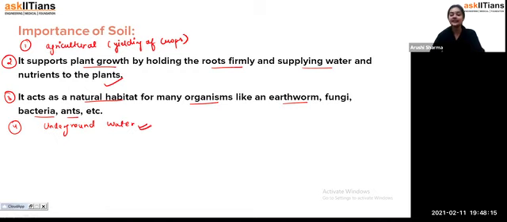It helps in the growth of the plant, and it helps the organisms because they do not find any home for themselves. So that's how they live in the soil, and it is acting as a home for them. Okay, so these all are the importance of the soil.